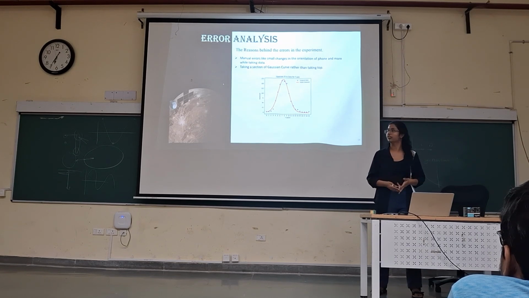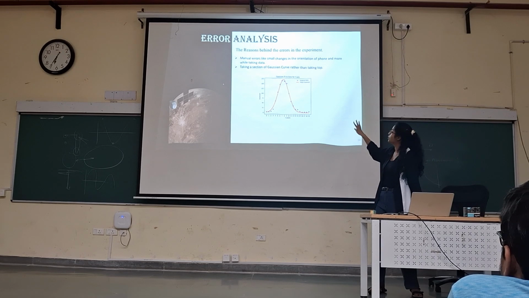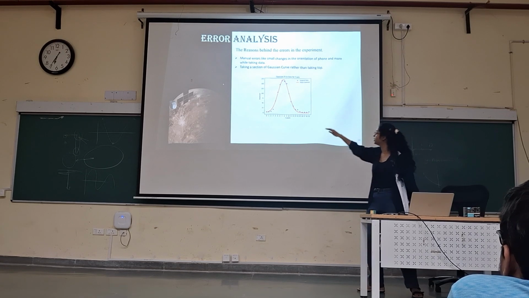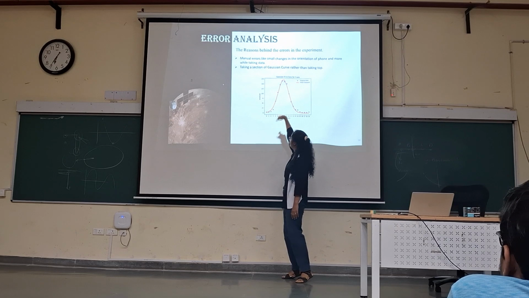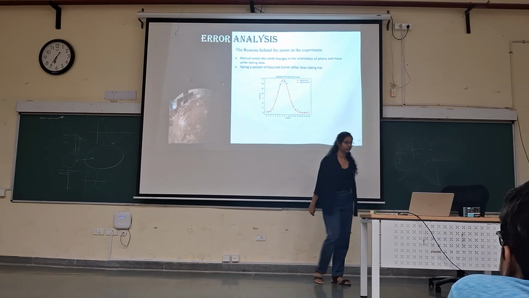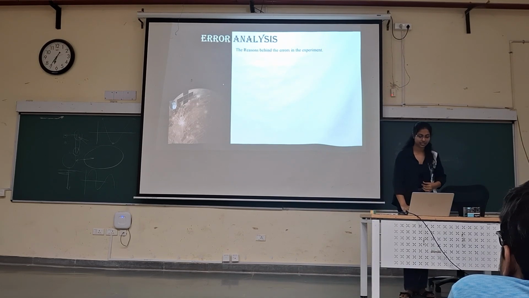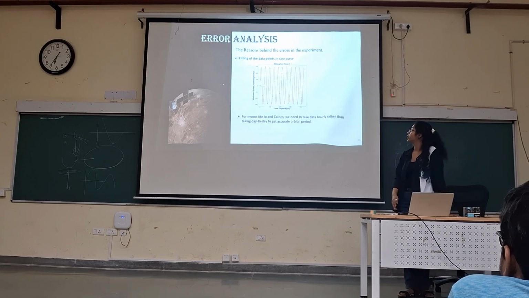quality, image processing. Second error might be due to the Gaussian curve. This is not a particular Gaussian curve, but we assumed it and we just took the part which we required to calculate the data. So this is one more reason. Another reason might be the fitting of the sine curve. This was a manual process which might contain some error.